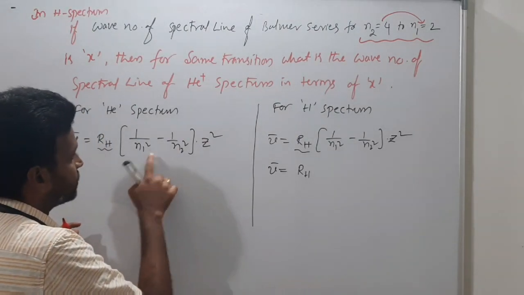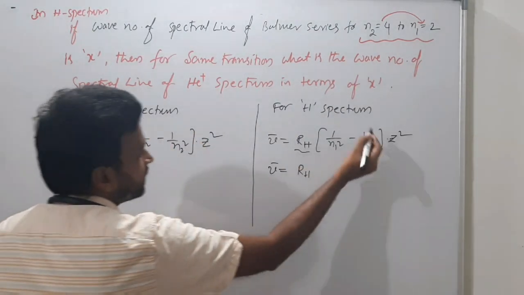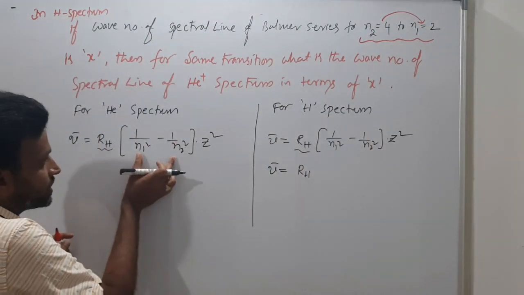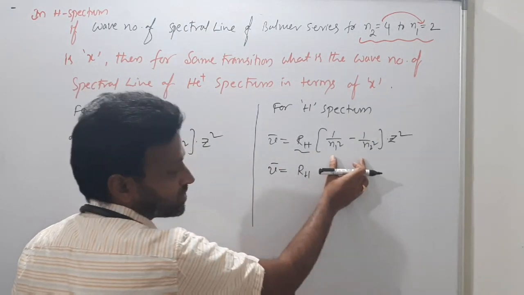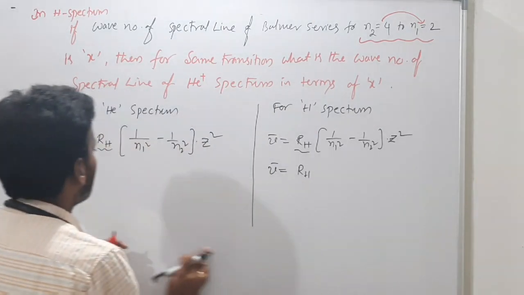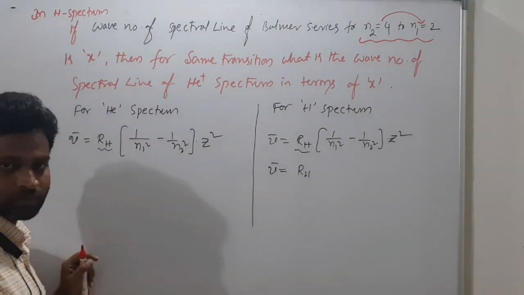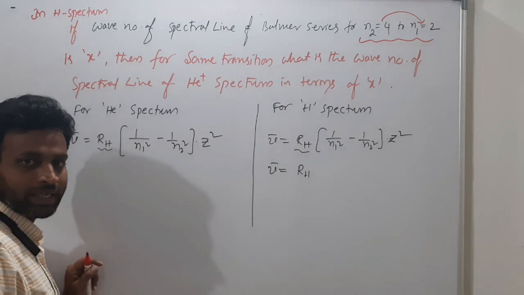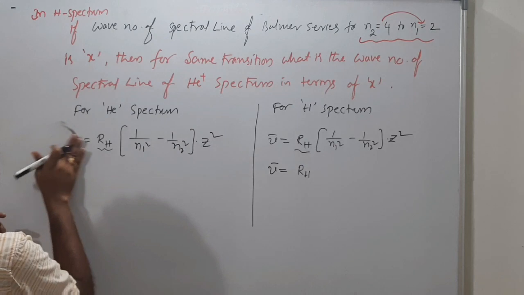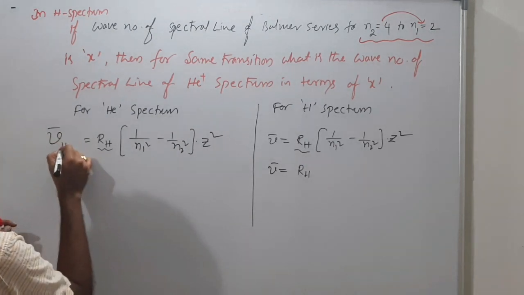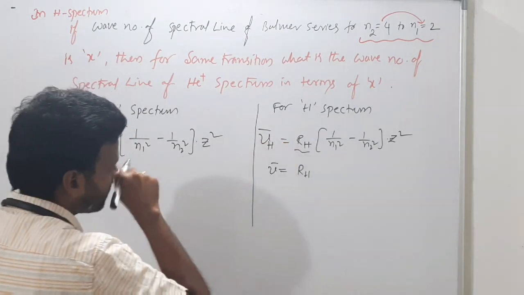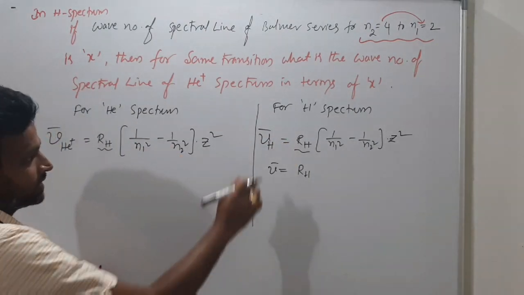If it is the same transition, this term and this term will cancel. No problem. If this transition is different and this transition is different, then you know what to do: first we have to find out RH, and substitute that RH here. Getting? So this is nu bar, the wave number of He plus, and this is the wave number of hydrogen. This is x, given.